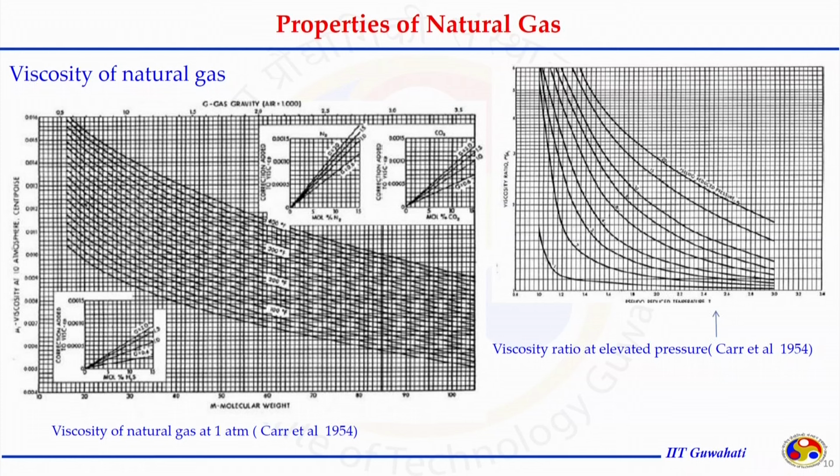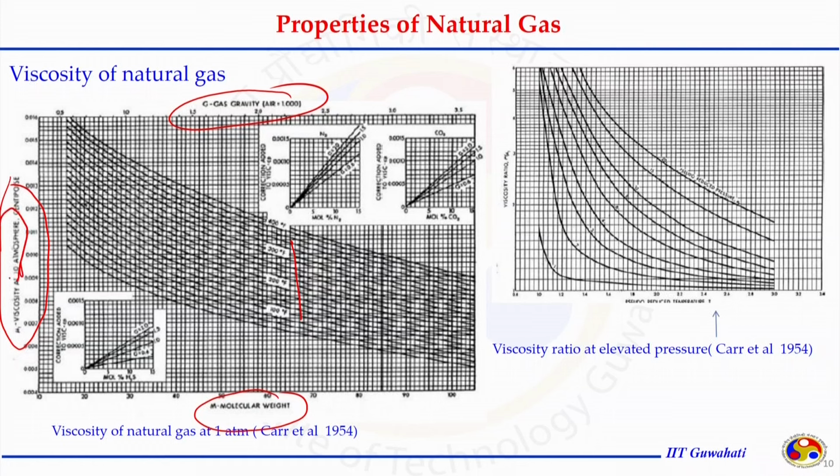Similarly, for the viscosity, if we are going to estimate the value of viscosity of the natural gas, again remember natural gas is a combination of several hydrocarbon and non-hydrocarbon gases, mostly dominated by methane. Even in that case, when the gas gravity is known and molecular weight is also known, with the help of this chart at different temperatures we can estimate the viscosity of the natural gas at 1 atmosphere.